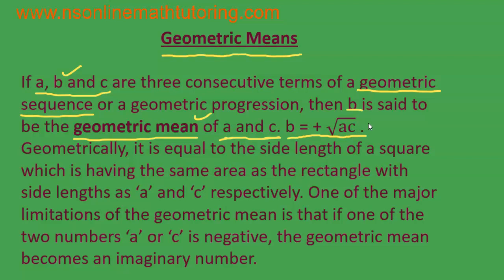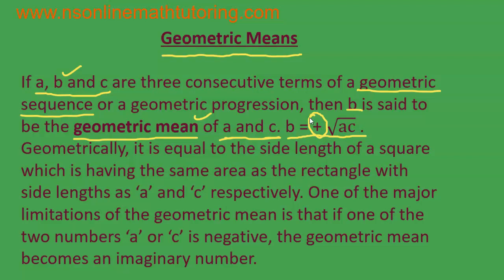Okay. In general, you may have two numbers, you may have three numbers. If you are having three numbers and you are asked to find the geometric mean of the three numbers, instead of taking the square root, you have to take the cube root and so on. But every time it will be the positive square root or cube root, nth root, whatever it is, the positive value. Okay.